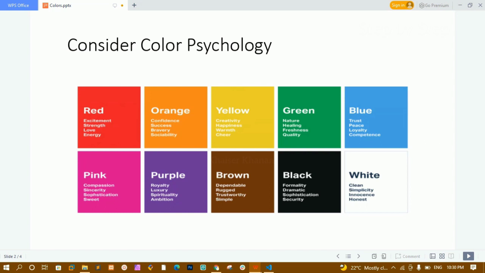For red color we have excitement, strength, love, energy. We have plenty of meanings for each and every color. So we should have basic knowledge of what each color indicates, and what the psychological effect will be if we use it.